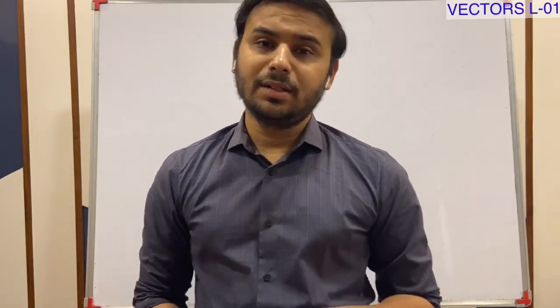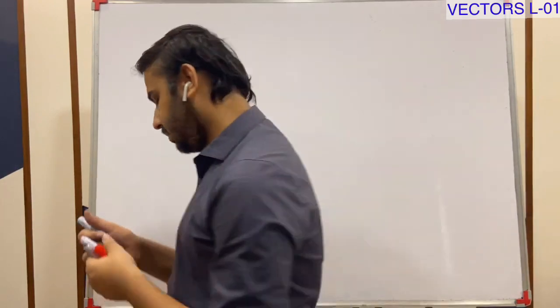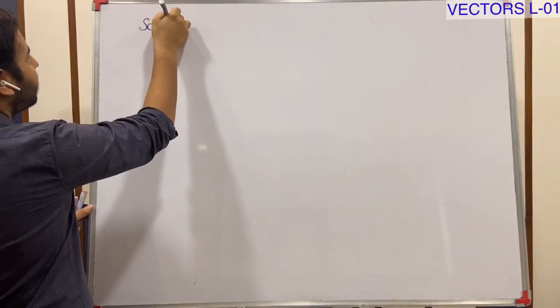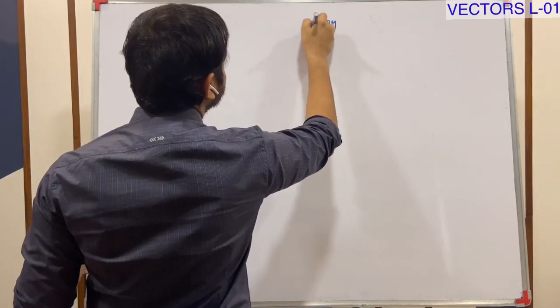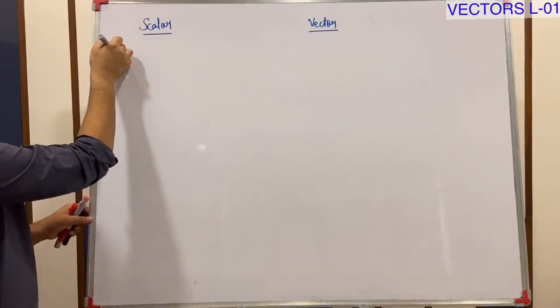Let us discuss the difference between scalar and vector. What is the requirement of scalar?